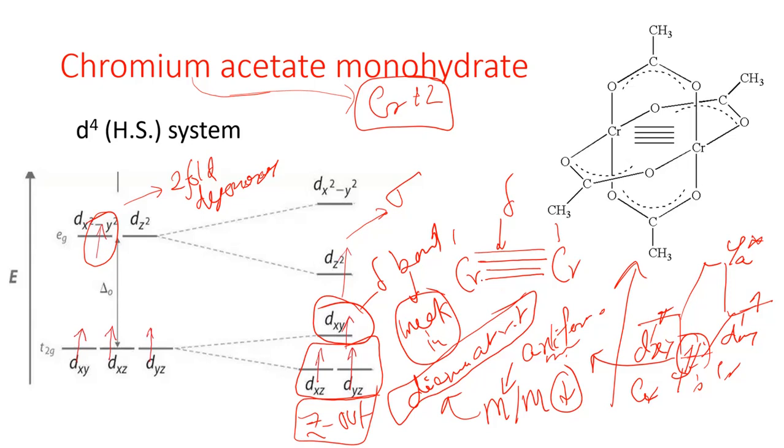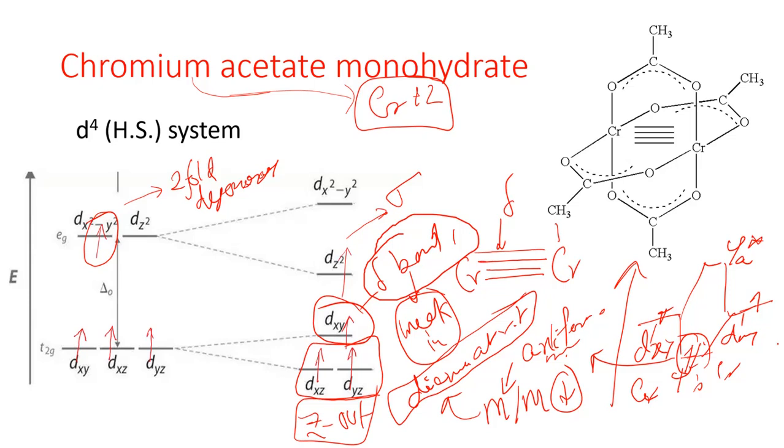Now the dxy orbitals, which are parallel with each other, are involved in the formation of the delta bond. It is via the anti-ferromagnetic exchange which we have already shown in this MO diagram, right?